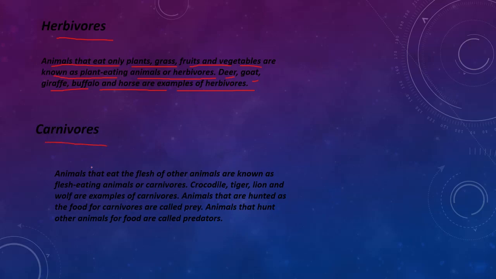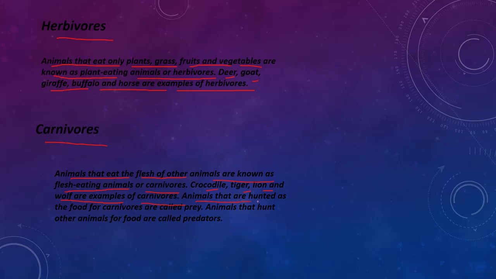herbivorous. Carnivorous. Animals that eat the flesh of other animals are known as flesh-eating animals or carnivorous. So carnivorous will eat only flesh of other animals. Crocodile, tiger, lion and wolf are examples of carnivorous.